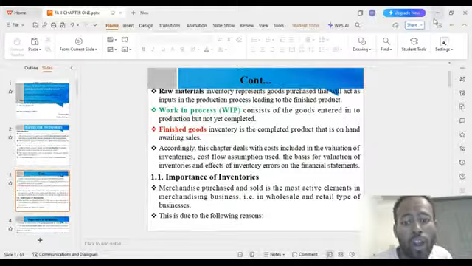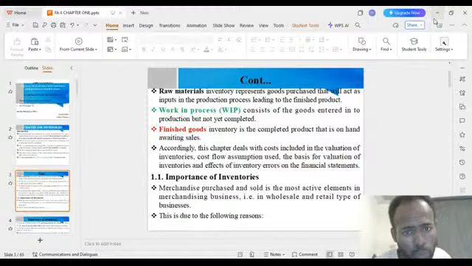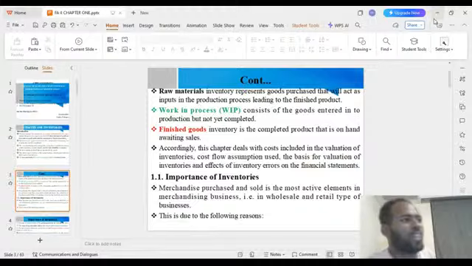They are on hand. It is the completed product on hand, awaiting sale. They are not sold up to now.